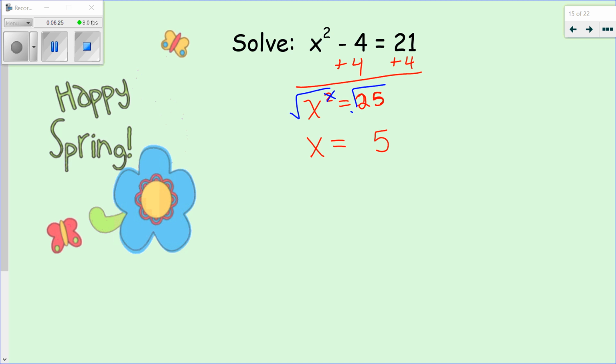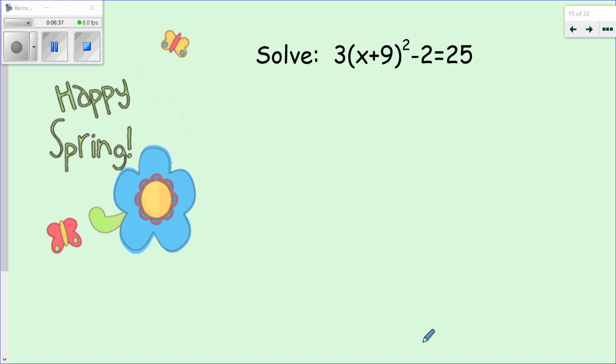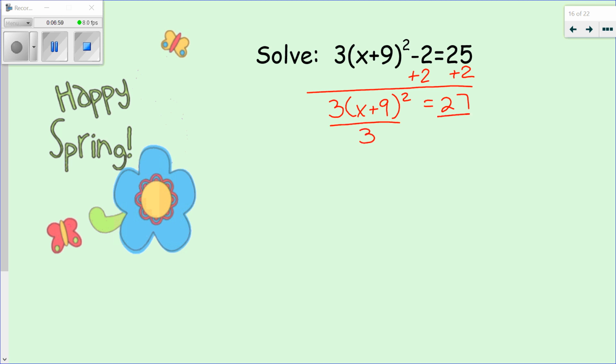Now remember, there's a principal square root and also a negative square root. So I'm actually going to say it could be positive 5, and it could also be negative 5, right? So that would be that first example. Let's take a look at another one. Again, undoing, or reverse order of operations, says that I'm going to add first. So I've got 3 times (x plus 9) squared equals 27. Again, undo says I'm going to next divide. So now I have (x plus 9) squared equals 9.